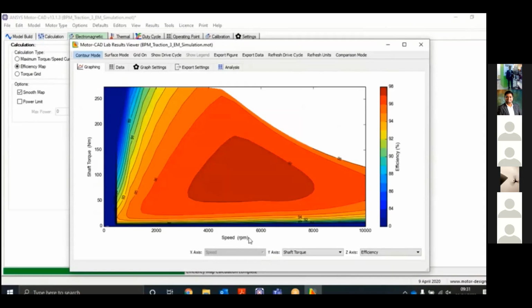You will get a result like this. If you select motor and generator, you will get a result for the first half and the second half also, the first quadrant and the fourth quadrant. We are getting a result for the shaft torque versus speed, and you can also change it to the shaft power.